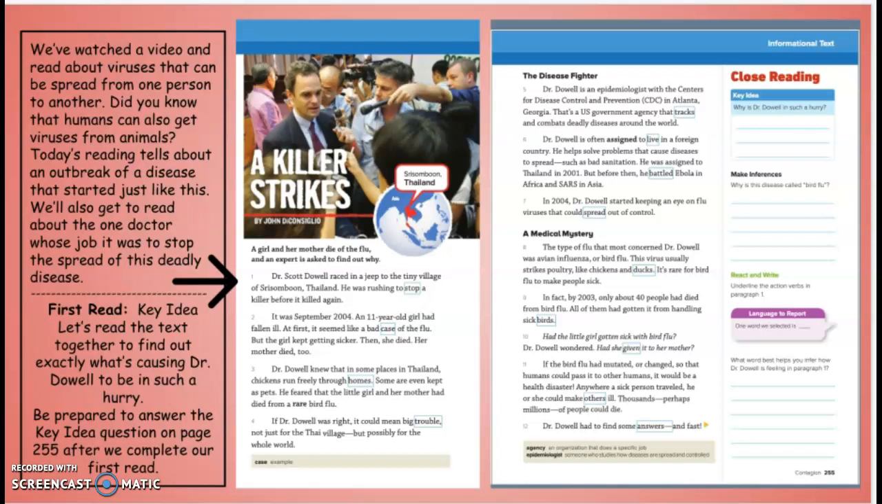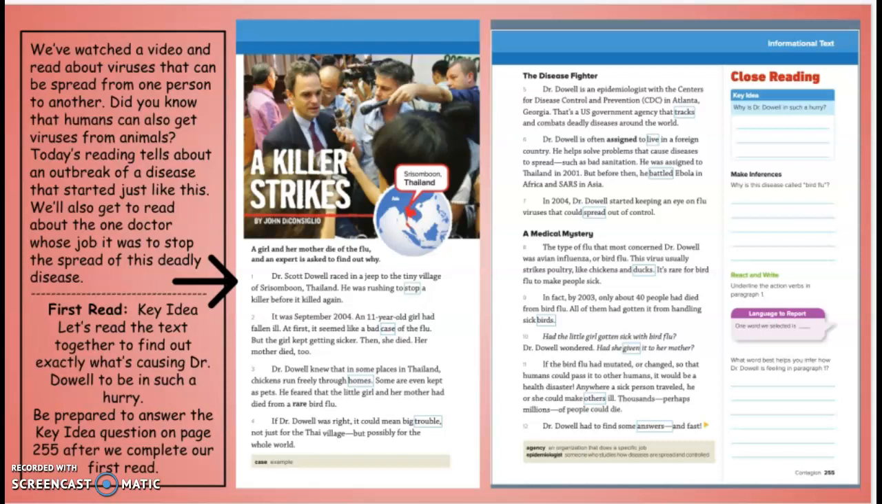All right, A Killer Strikes by John D. Consiglio. Now you'll see in the picture they have a globe with a little red marker on the country of Thailand. A girl and her mother die of the flu and an expert is asked to find out why. Dr. Scott Dowell raced in a jeep to the tiny village of Srisambun, Thailand. He was rushing to stop a killer before it killed again.